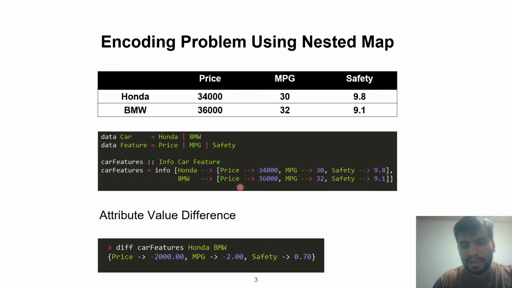The first thing we could do is perform a component wise difference for Honda and BMW, which gives us this set of numbers. But we are not able to interpret this value difference because we do not know how to compare a price advantage of $2,000 for Honda against a miles per gallon disadvantage of 2. And how do these attributes compare to safety? So in order to compare these numbers, we want to convert all these attribute values to common units.